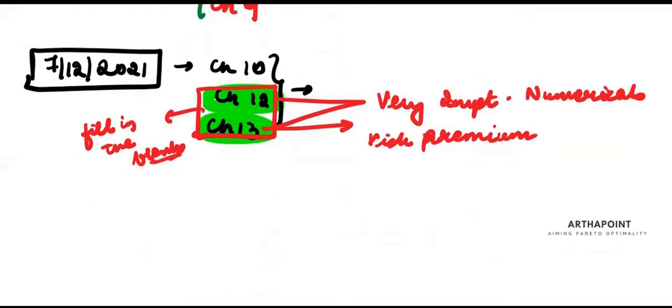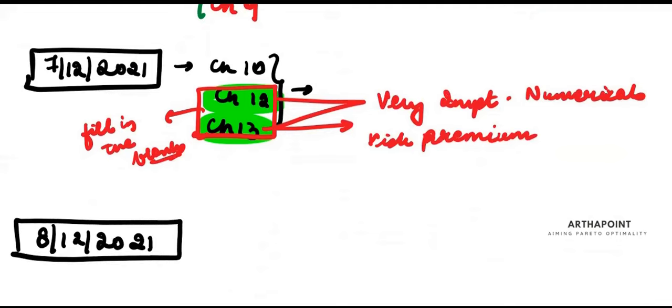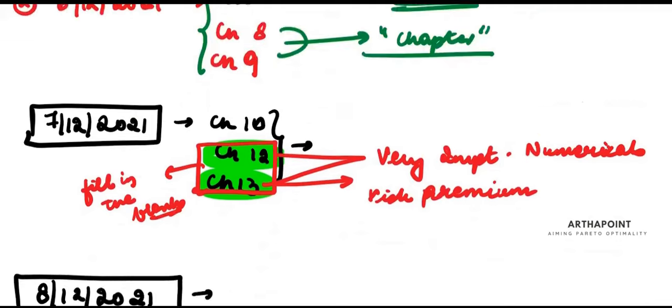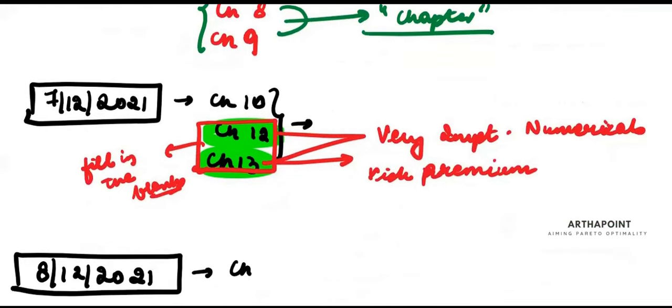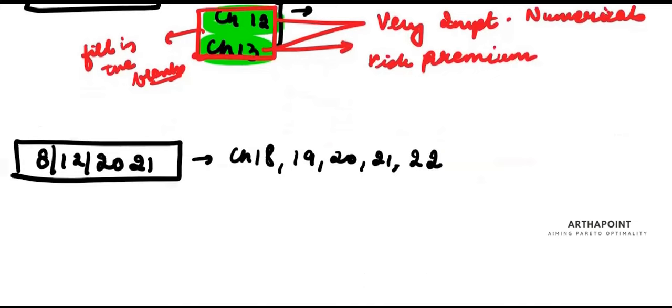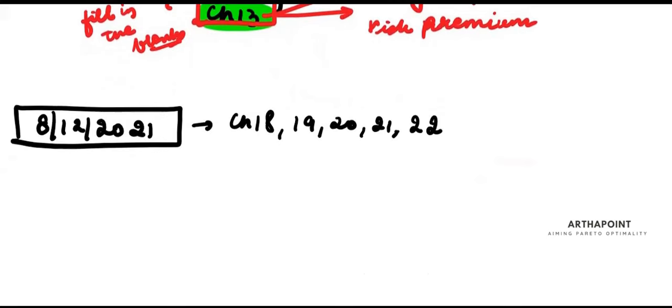Then on 8/12/2021, I want you to go through the producer part. This was all consumer. So we'll go through chapters 18, 19, 20, 21, and 22. Don't go by numbers. These are very small and basic chapters. You will be able to cover them in a day. You just have to dedicate yourself thoroughly this week to microeconomics and do nothing else. Only these chapters. In the evening, I will post an assignment. Try and do that assignment, and you should be thorough with those chapters.